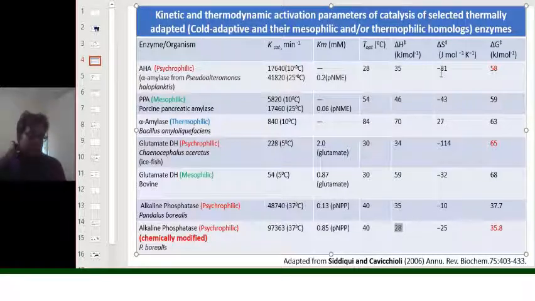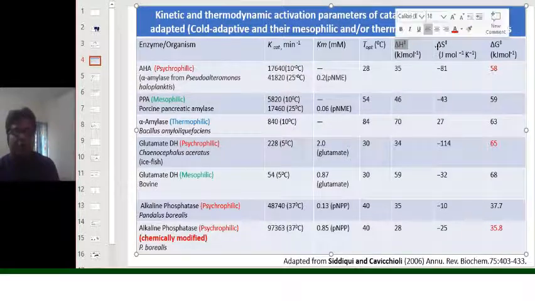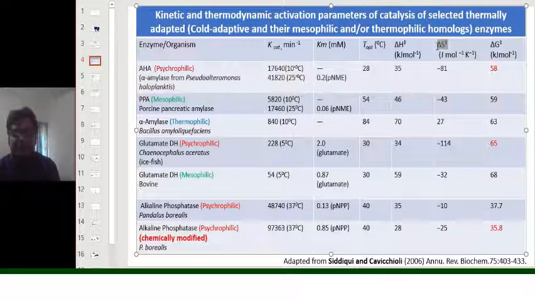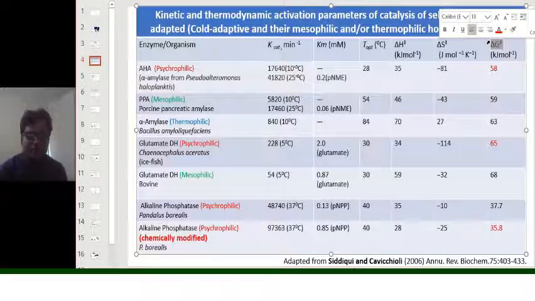However, according to the Gibbs equation, del G of the transition state would be del H transition state minus T del S transition state. So if you are having lesser change in the enthalpic factor or higher change for the entropic factor, then this del G will be less or negative, so that the reaction will be becoming spontaneous.